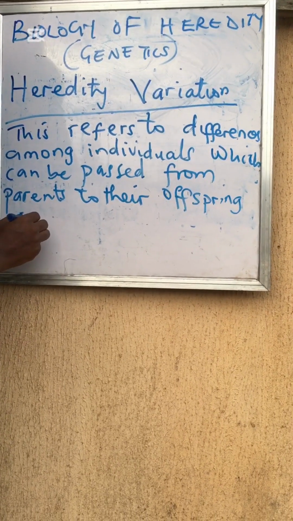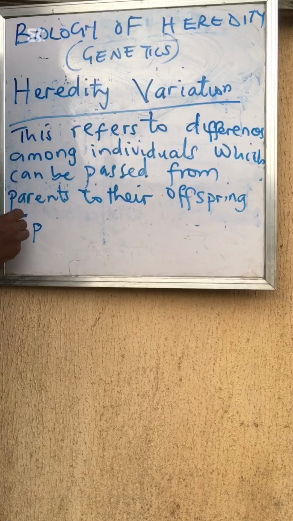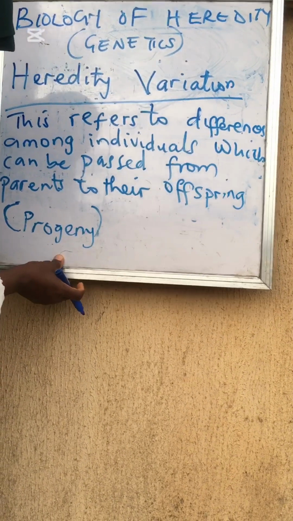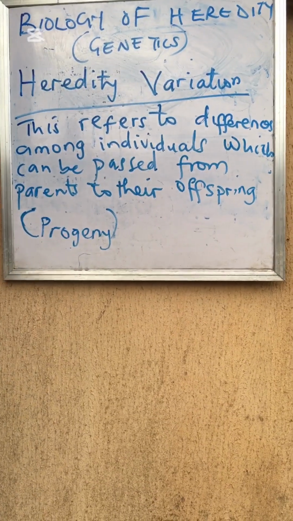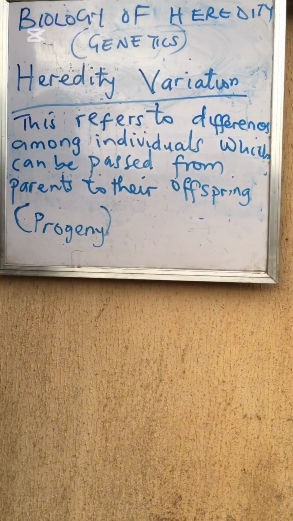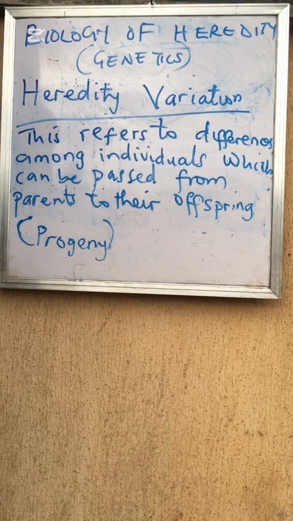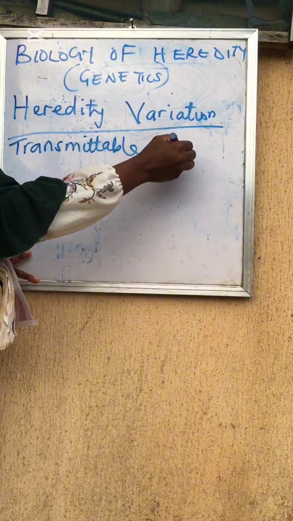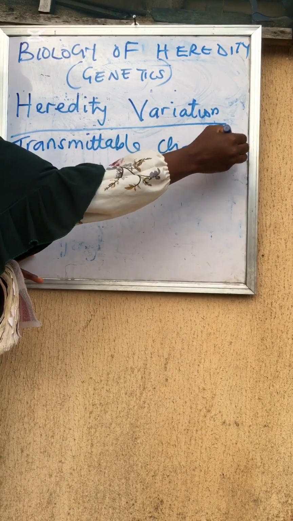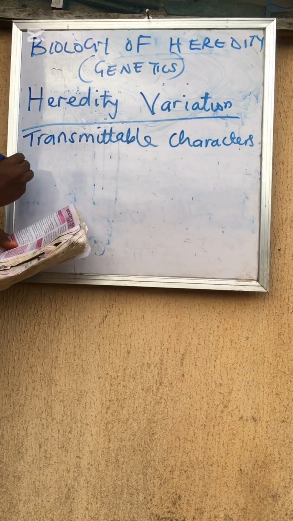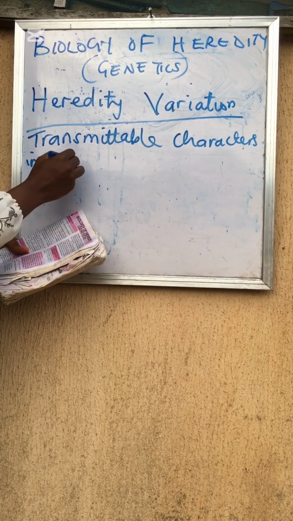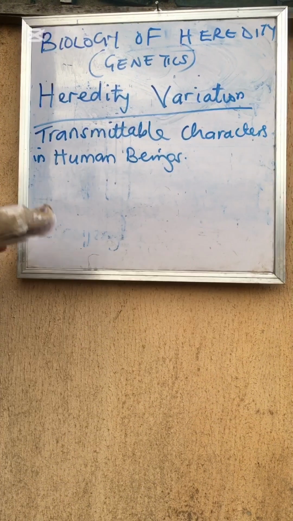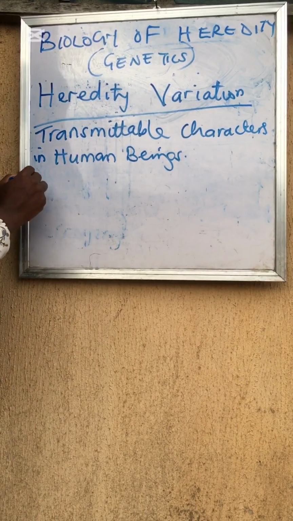So now let's look at something here. You can see I've defined it on the board. So when any inheritance is passed from parents to offspring, the offspring is known as progeny. Progeny. All transmittable characters in human beings. You can inherit your body stature. Probably mommy is fat. You can also be fat. You can inherit the shape of your dad. Maybe your dad is a slim person. You can also be slim. You can inherit the shape of the head, the shape of the nose, the shape of the ear.